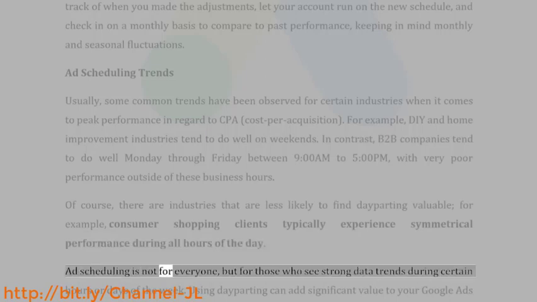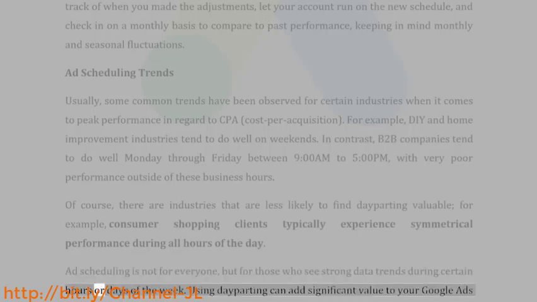Ad scheduling is not for everyone, but for those who see strong data trends during certain hours or days of the week, using dayparting can add significant value to your Google Ads performance and lead to a much higher ROI on your Google Ads spend.